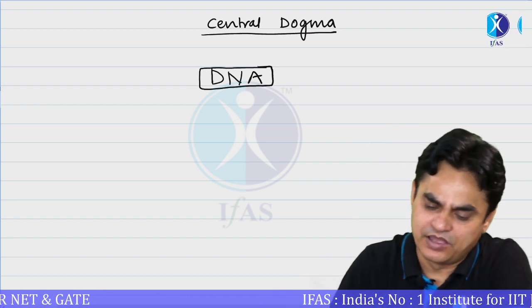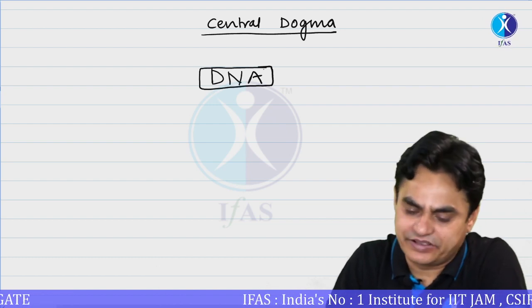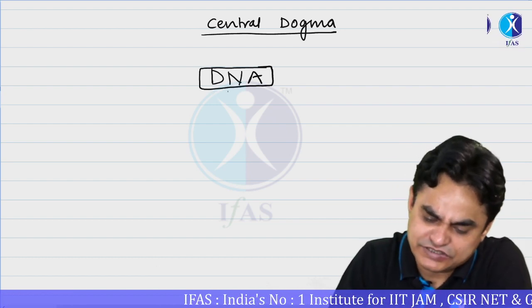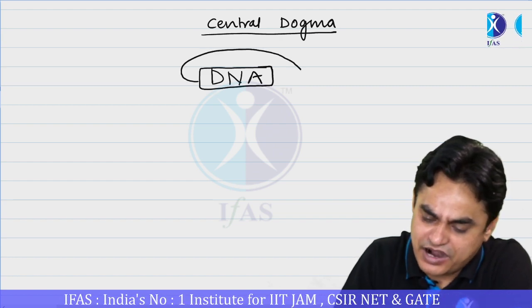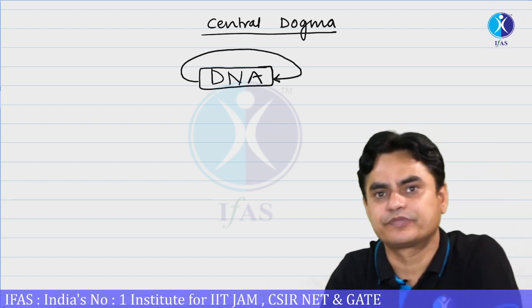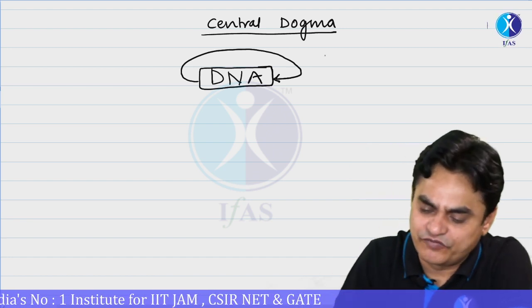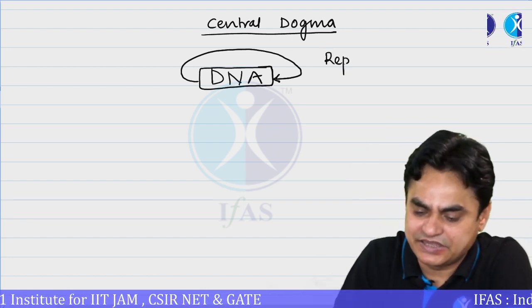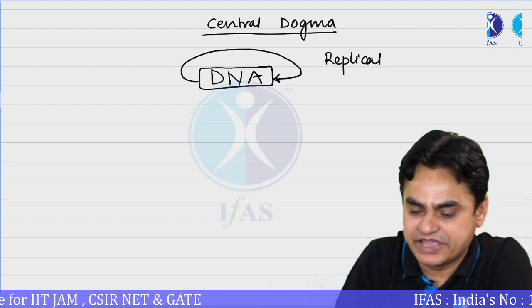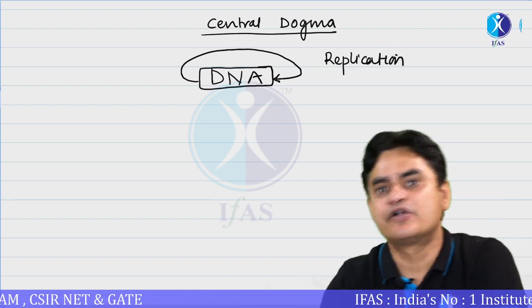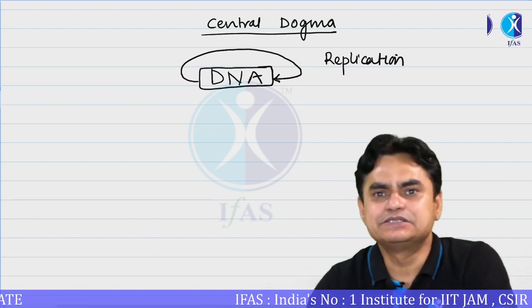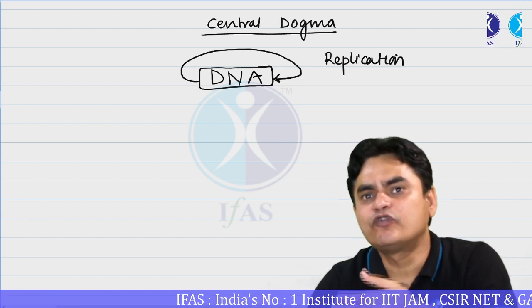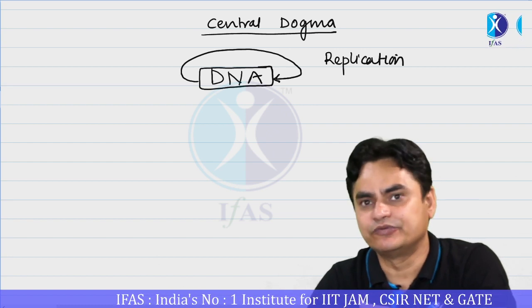Then according to Watson and Crick, the information which is present in the DNA could be copied in a DNA form. This process, where the information present in the DNA is converted into a DNA form, is referred to as replication. So replication literally means copy of any kind of molecule.